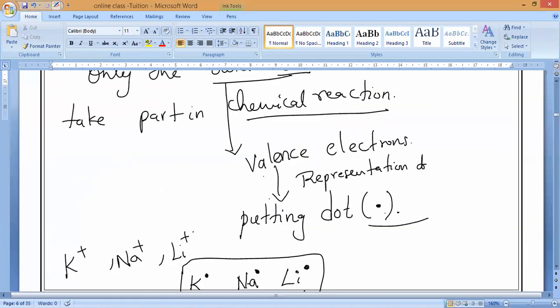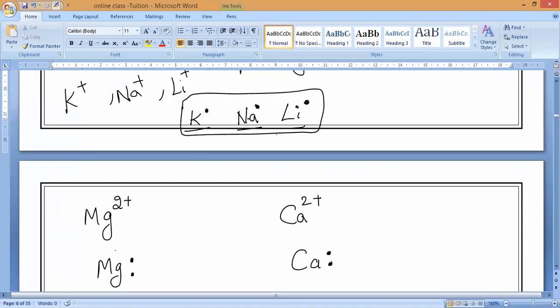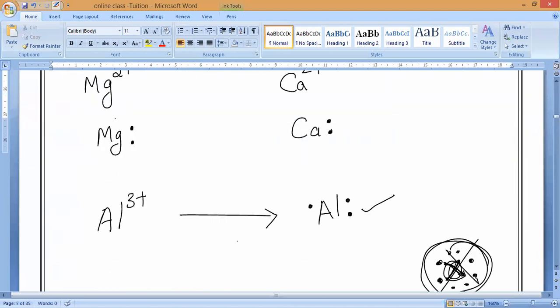Now you can write the examples: sodium, potassium, magnesium, calcium, and aluminium. Any doubt, you can ask me, or else we'll go to the next one.